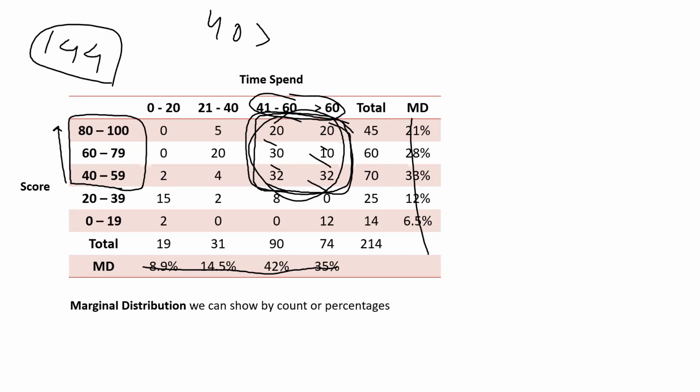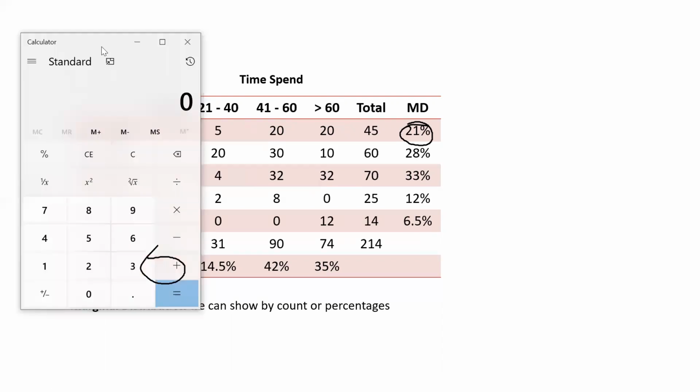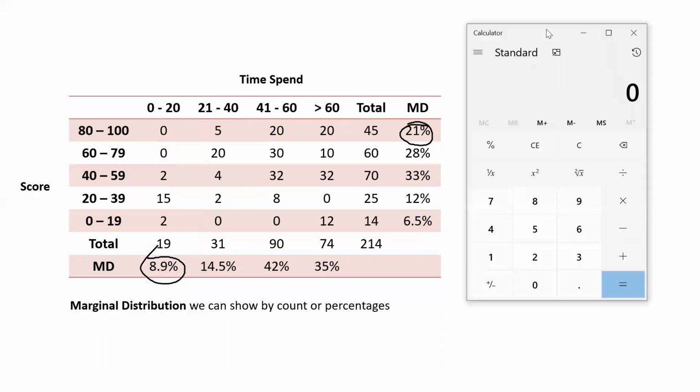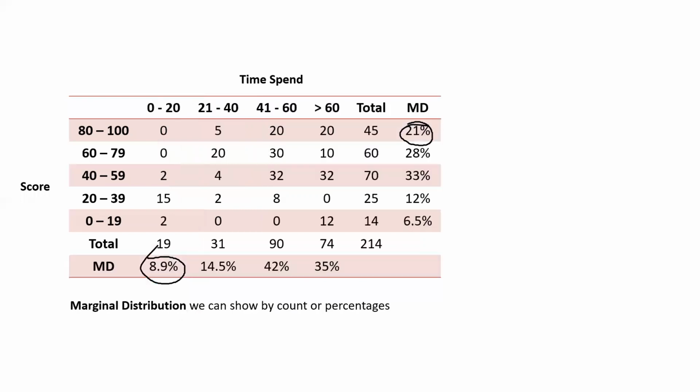Now, if you see the percentages, which is the marginal distribution, we have to understand what these percentages are. Right? So let's try to understand what these percentages are. I see 8.9% here.